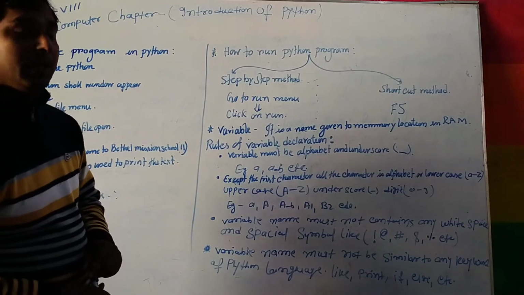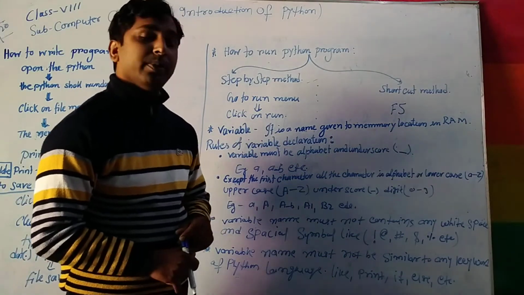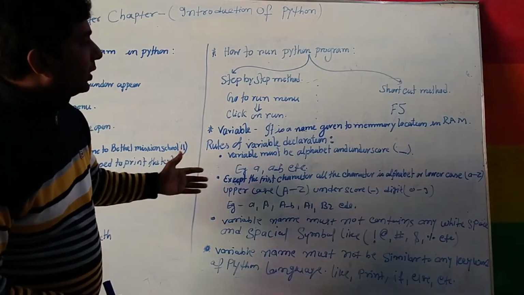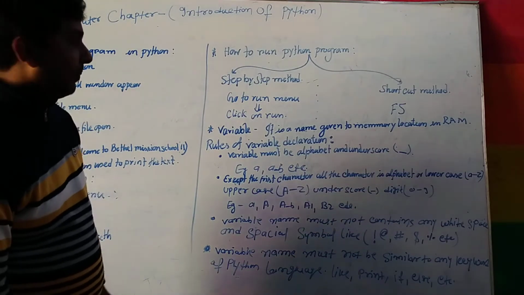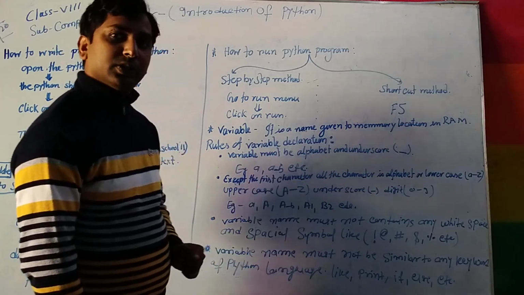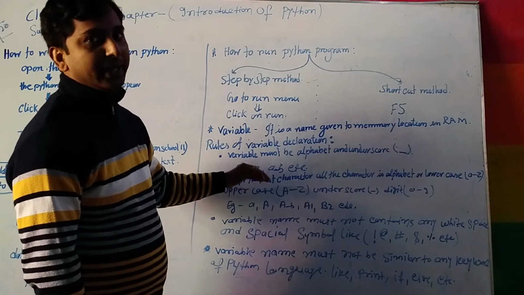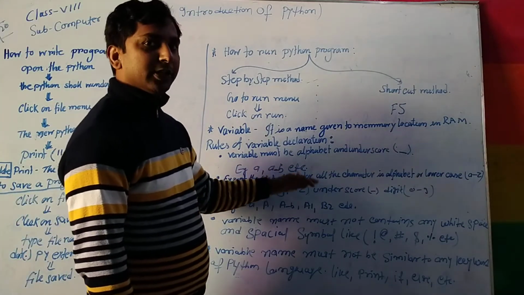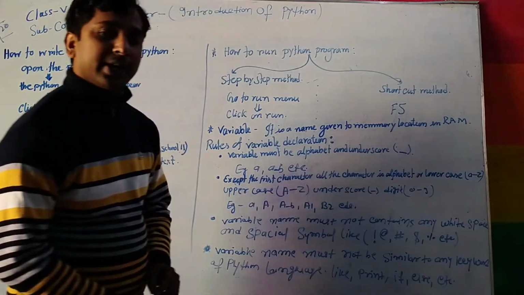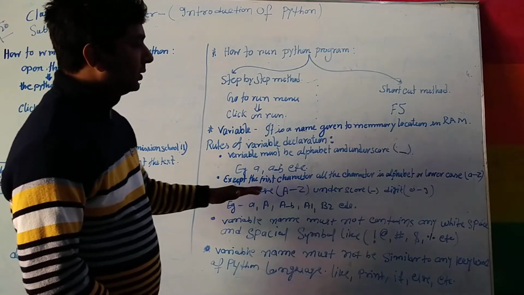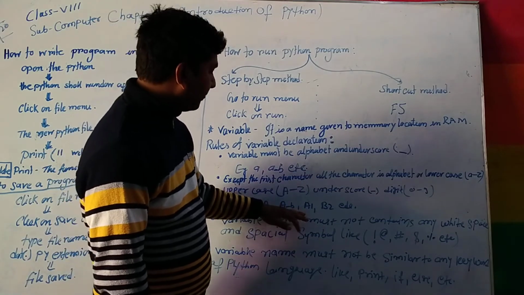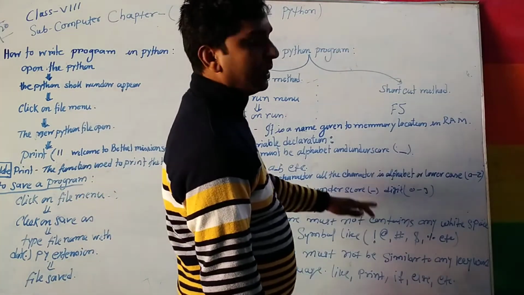What is a variable? A variable is a name given to a memory location. So how to declare a variable in Python? Rules of variable declaration. First, a variable must start with an alphabet or underscore. For example, A is a variable, A underscore B, etc. Second rule, except the first character, all the characters can be alphabets, lowercase, uppercase and digits. For example, A, capital A underscore small b, A1, B1, etc.